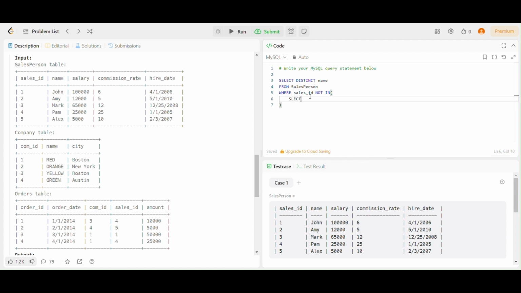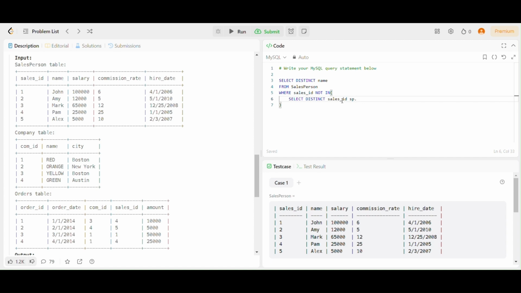So for that we are going to write a subquery, into which we are going to select the distinct values of sales ID. We'll just take the distinct values over here, so that no ID is being intersected.